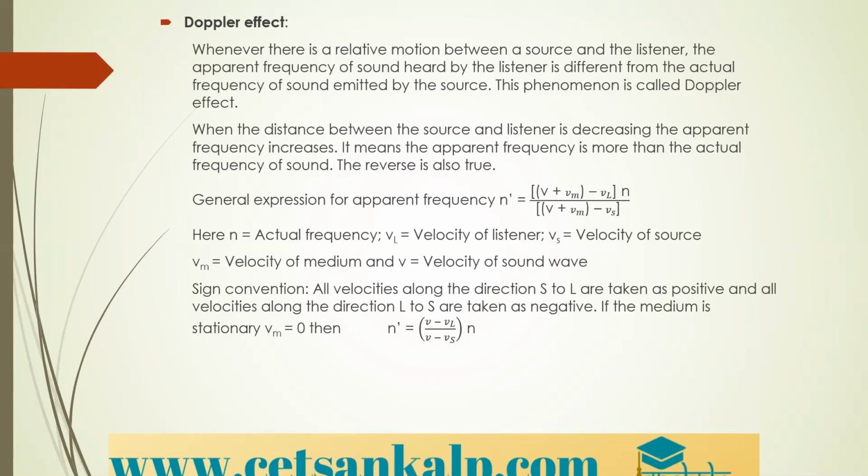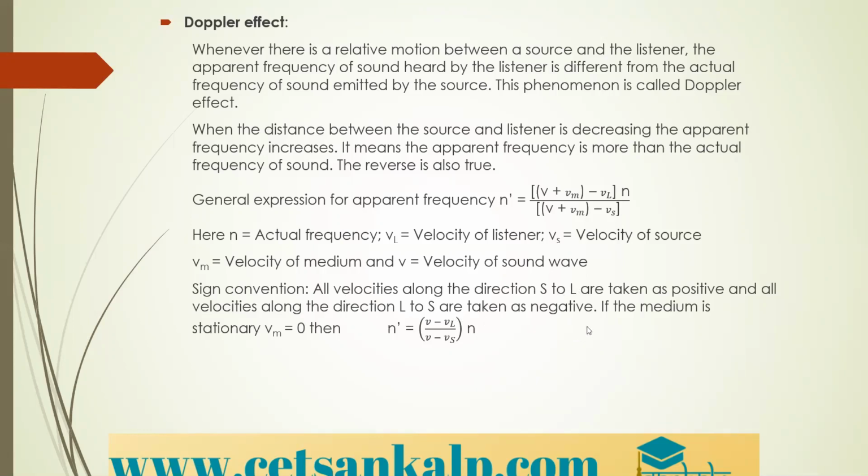Sign convention, which is very, very important here. All the velocities along the direction of source to listener are taken as positive, and all the velocities along the direction of listener to source are taken as negative. Source to listener is positive.